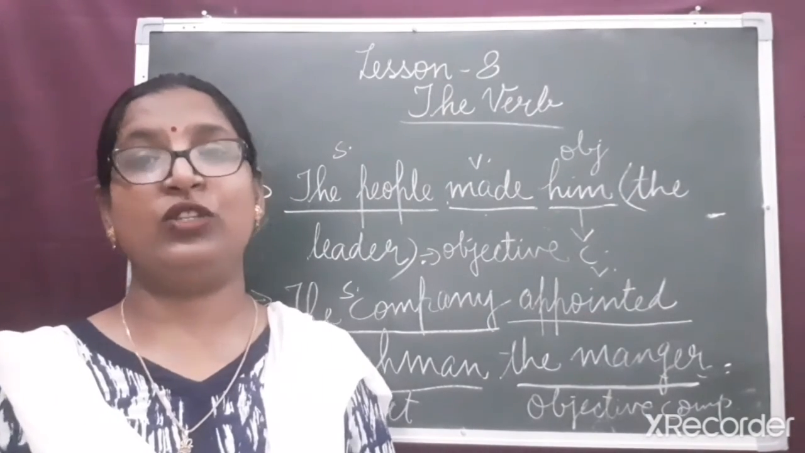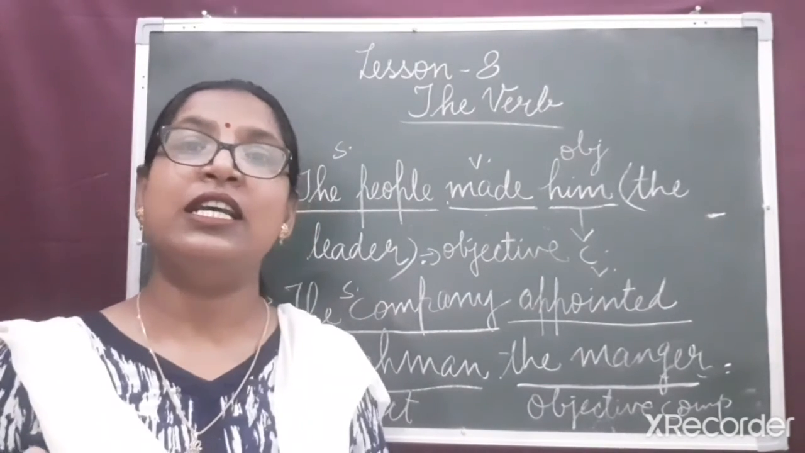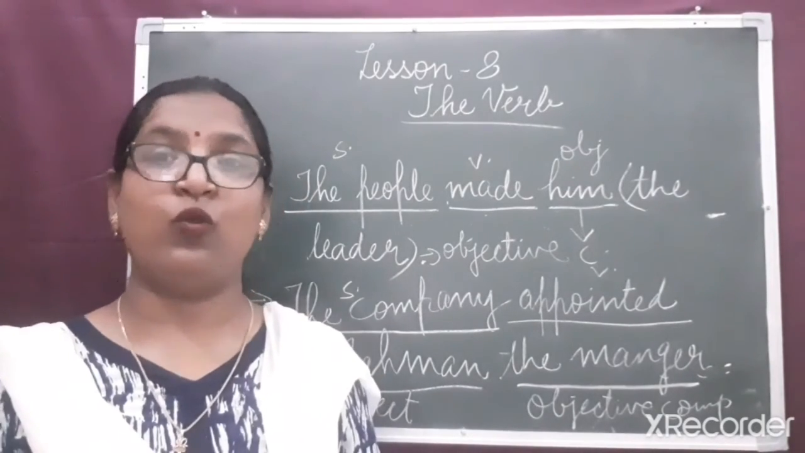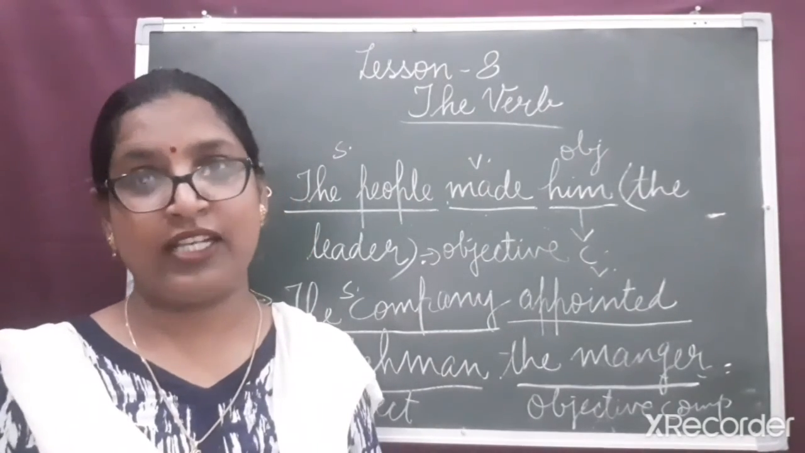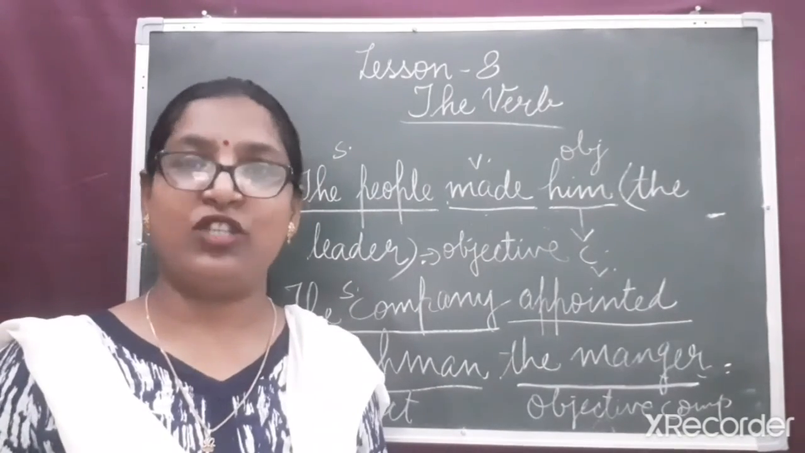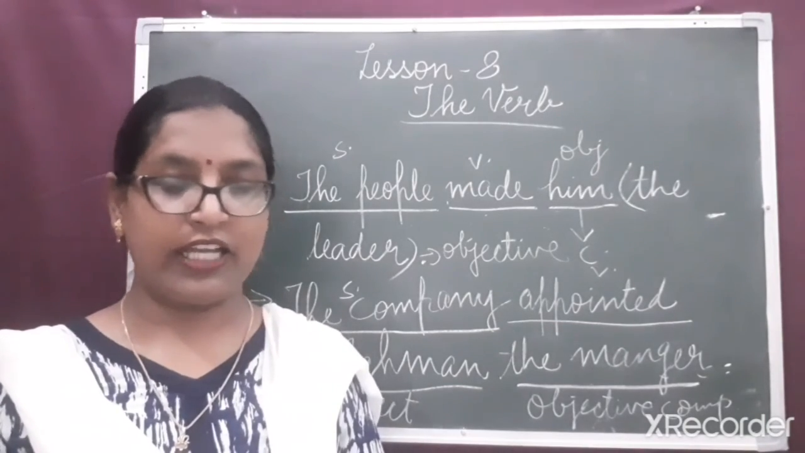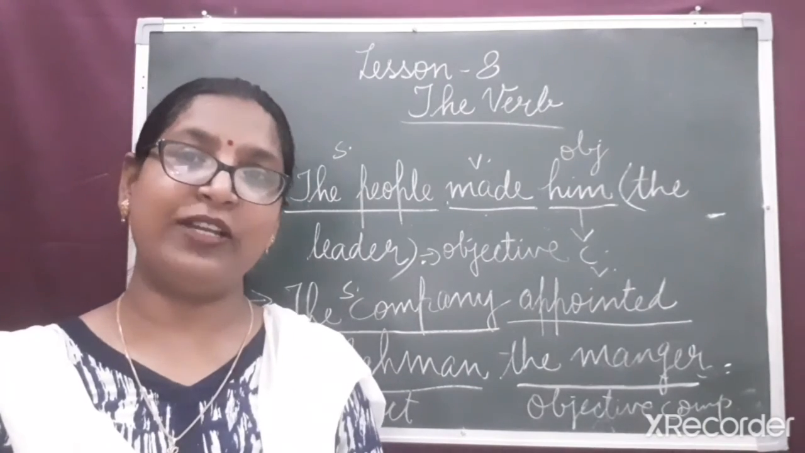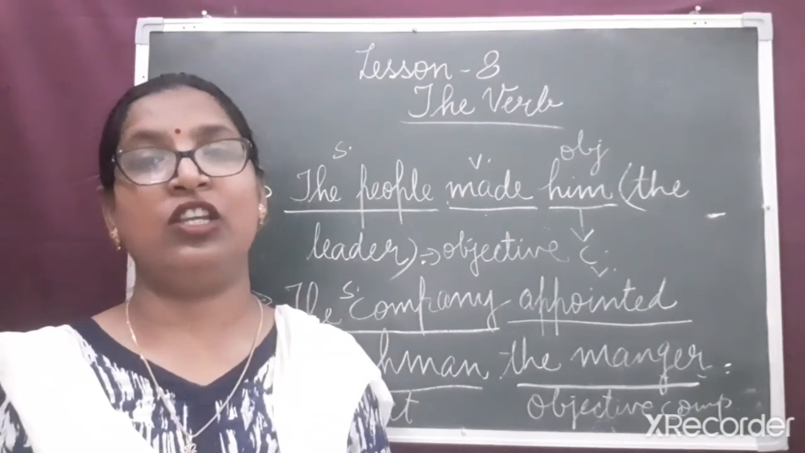And dear children, I told you the group of words which are used to complete the meaning of the sentence are known as the complement. When this complement refers to the subject, it is known as subjective complement, and when it refers to the object, it is known as objective complement. I hope, my dear children, all of you understood this topic. Please revise this topic at home and write the definitions in your notebook.